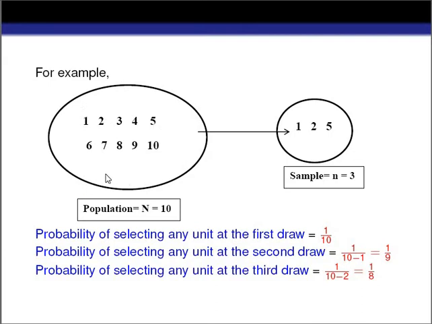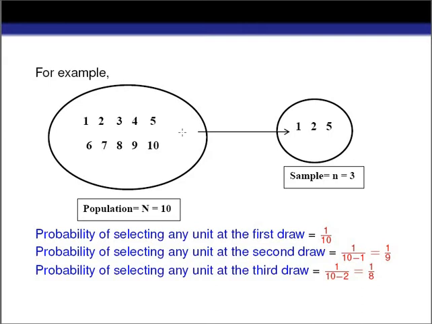Each of the observations has a 1 by 10 probability of being selected in our sample. After selecting the first unit, what is the probability of selecting any unit at the second row? It will be 1 by 9, because how many observations remain? There are 9 observations.